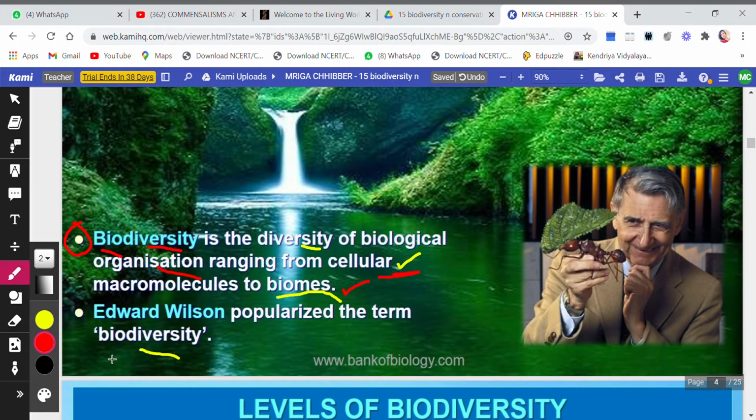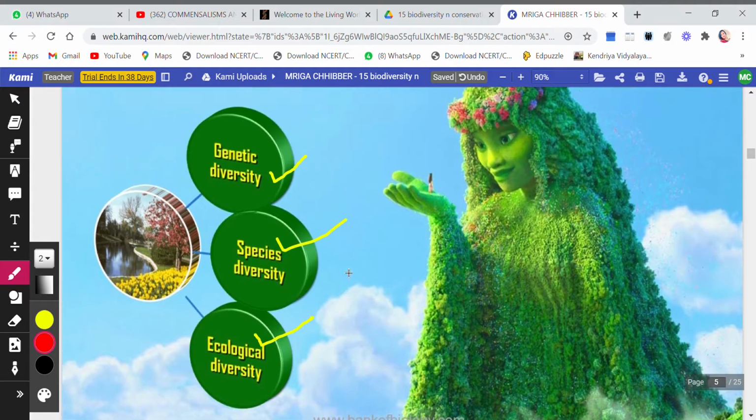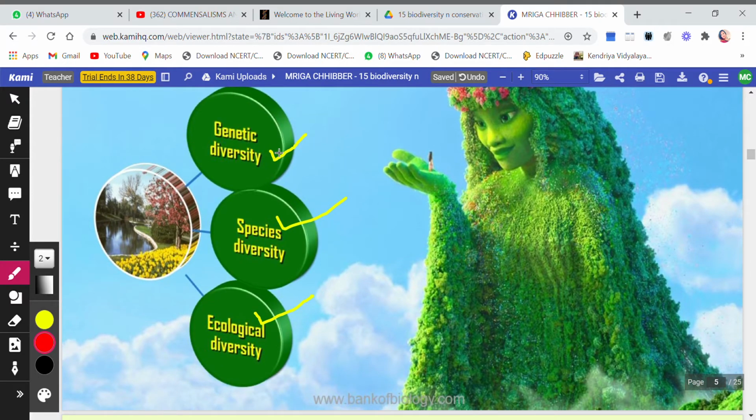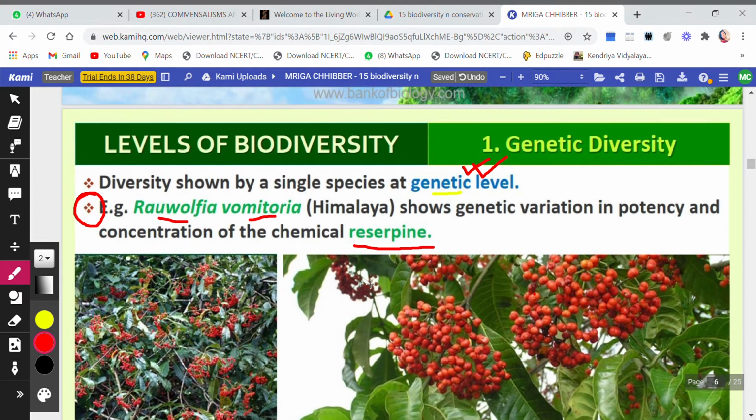So this word was given by Edward Wilson. This can come, 1 mark question can come. Edward Wilson gave the term biodiversity. Now it has three levels: genetic diversity, species diversity, and ecological diversity. So we will be starting one by one. Let's begin here with genetic diversity.